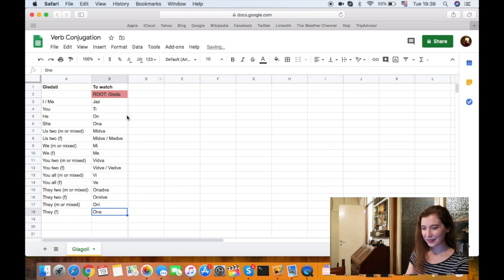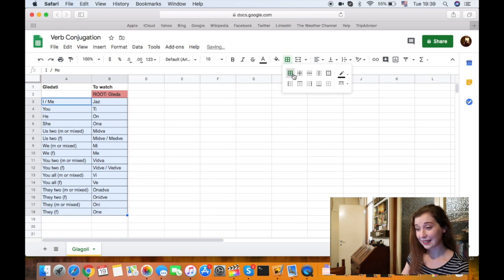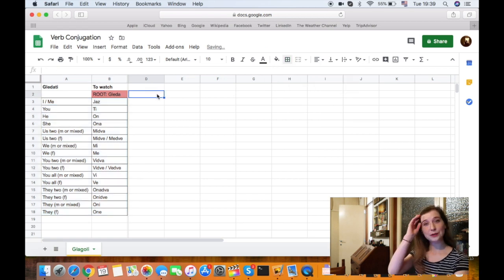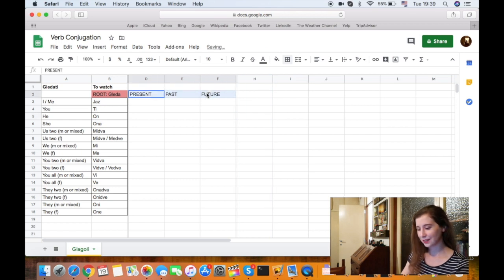All right, now I just made a little table so it makes it easier to see. I don't know what it's called. So let's do like this and like this. All right, and now how we will do it. First we will say present, so present tense, and then we will do the past, and the future. I don't know why I wanted to use the Slovenian word. All right, and then what we will do, you will see why soon. So like this and like this.